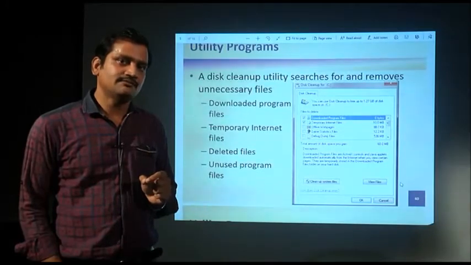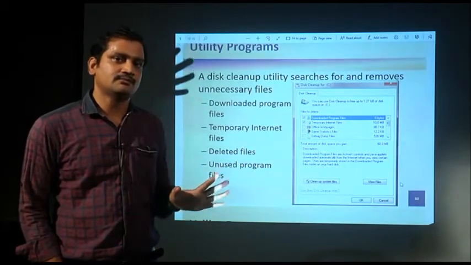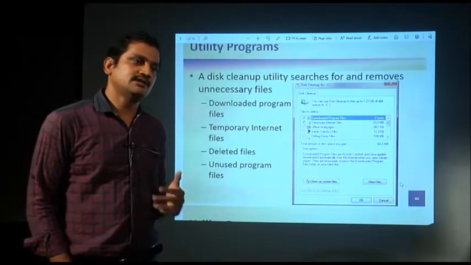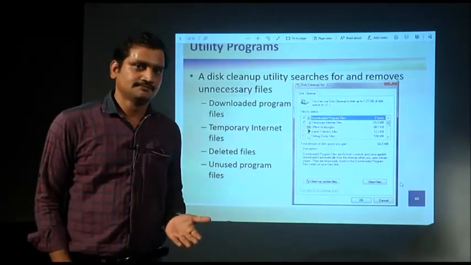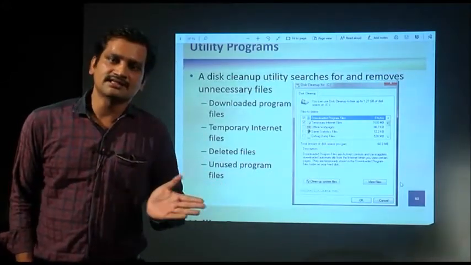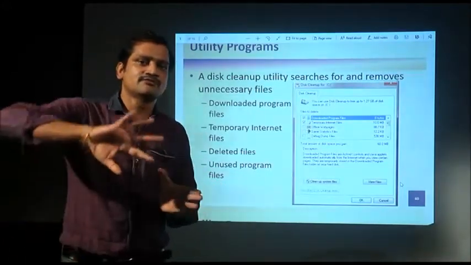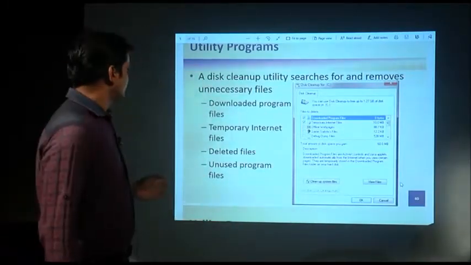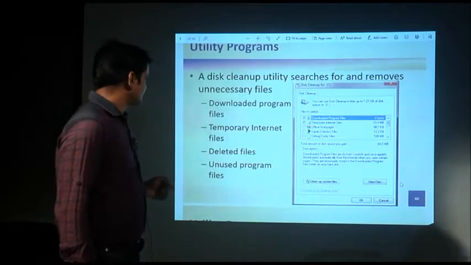Then after some time, when you feel that it should be deleted permanently, you can remove it from the recycle bin. Now if you want to remove all those deleted files from the recycle bin, so that they are physically removed from your disk, entirely removed from the system, then you can go for this option, deleted files.